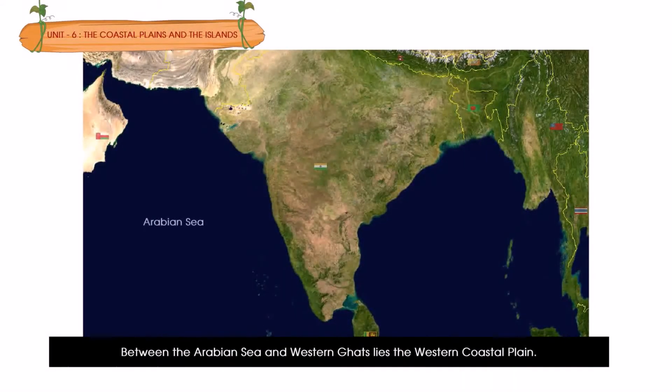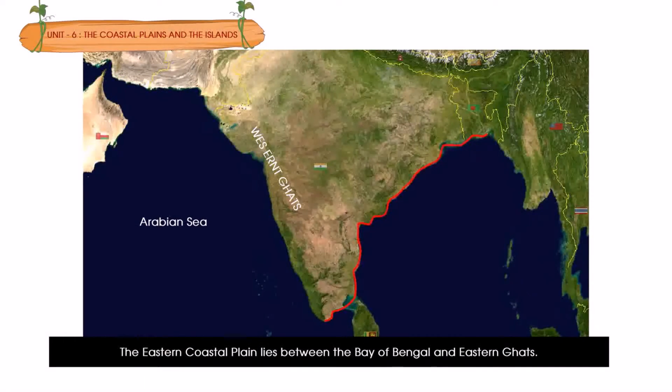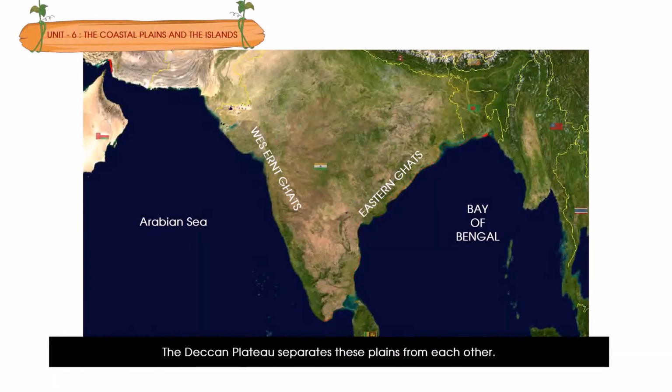Between the Arabian Sea and Western Ghats lies the western coastal plain. The eastern coastal plain lies between the Bay of Bengal and Eastern Ghats. The Deccan Plateau separates these plains from each other. These plains meet at Kanyakumari.